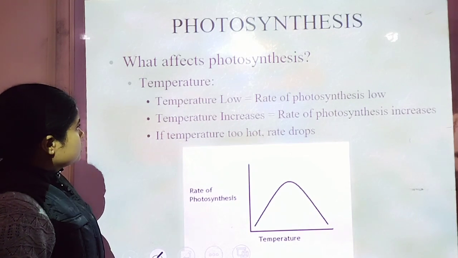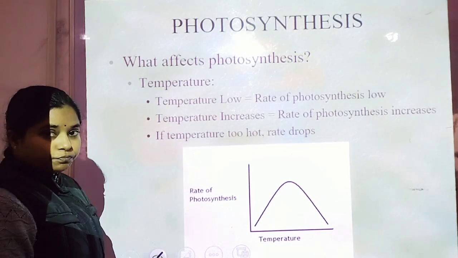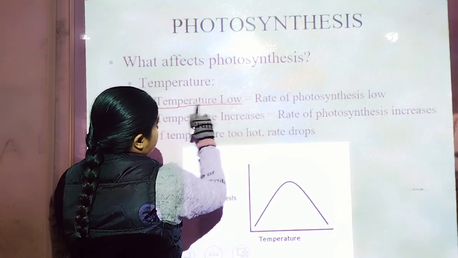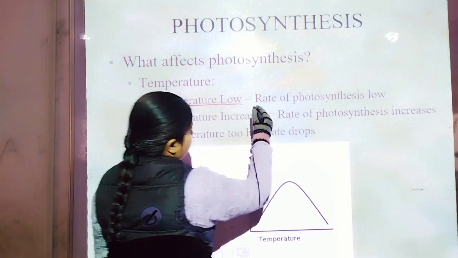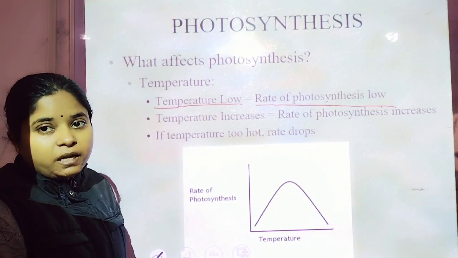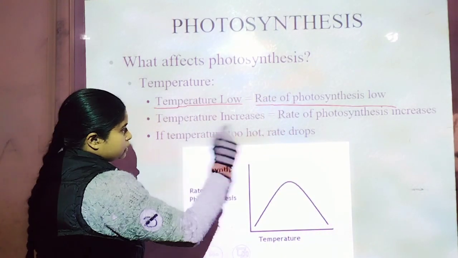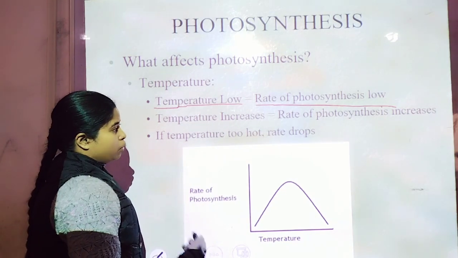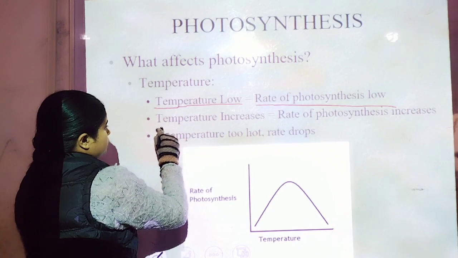Now let us discuss temperature. What does temperature actually do? If temperature is low, the rate of photosynthesis is low. I will explain later. First we read the line, then we understand what the line is saying.